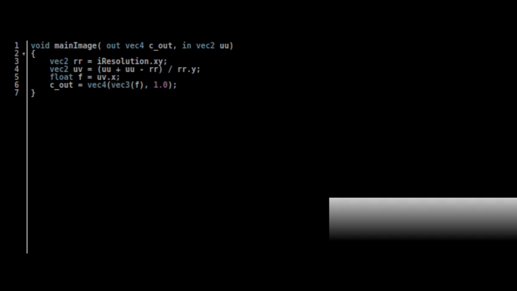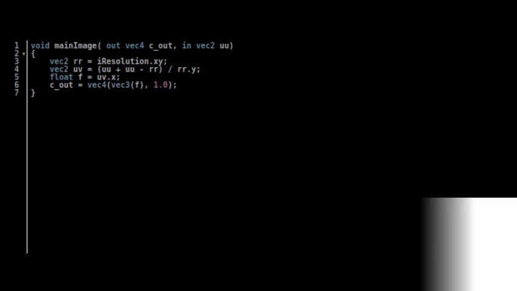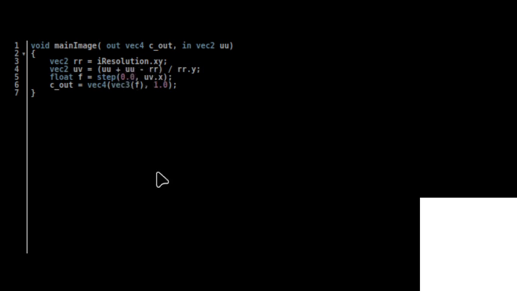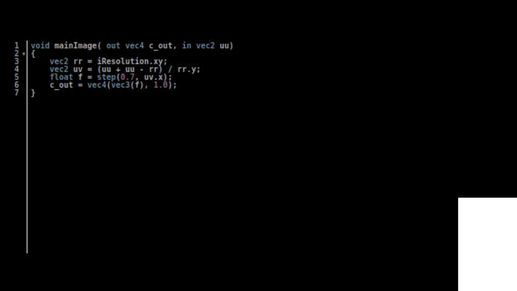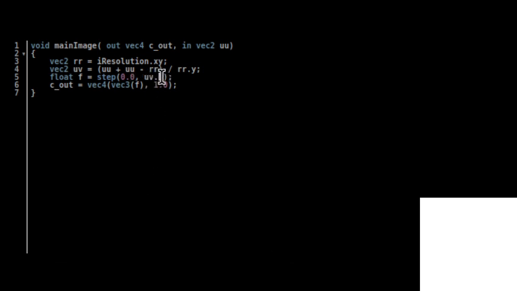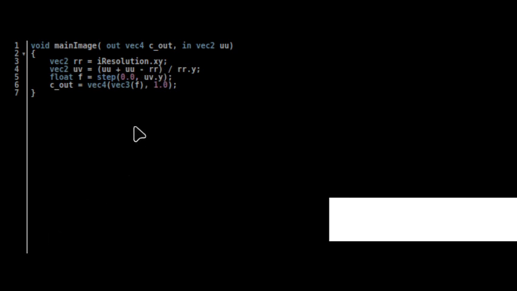So what the step function does is it's like a boundary, a threshold. For the x coordinate, I'll put it at the center of the shader, so like this, putting a boundary at 0. Anything above that is 1, and anything below that is 0. So I could move that boundary around like this, and I could set it for the y-axis instead.